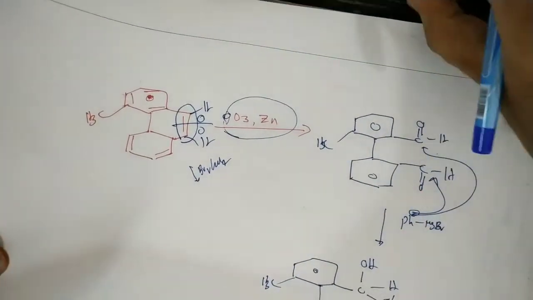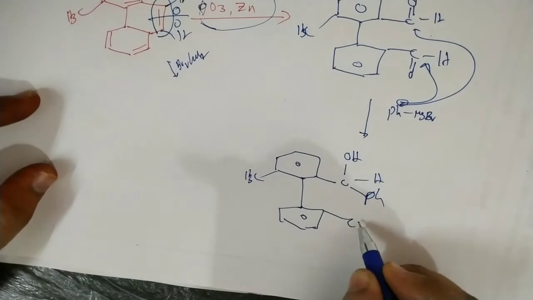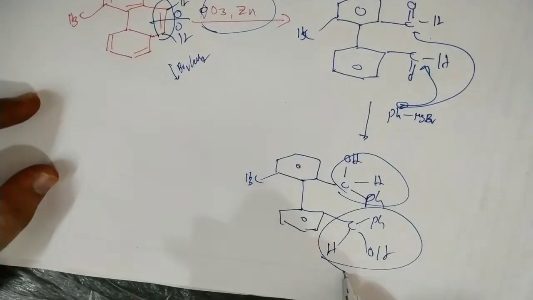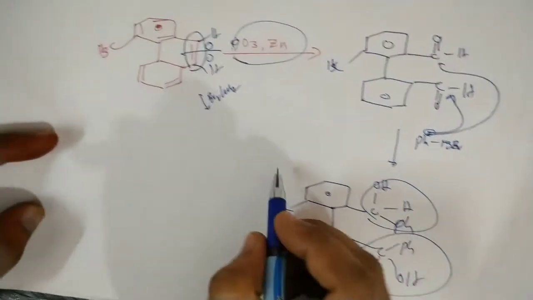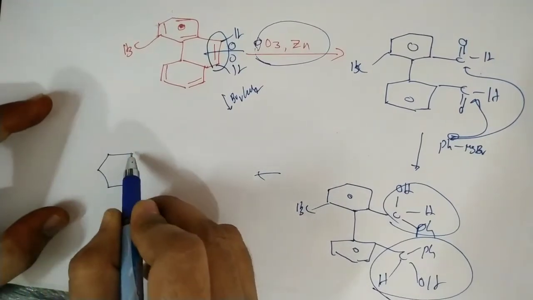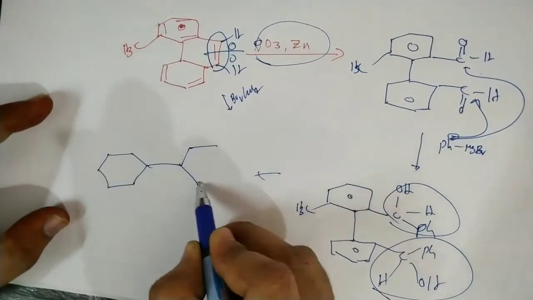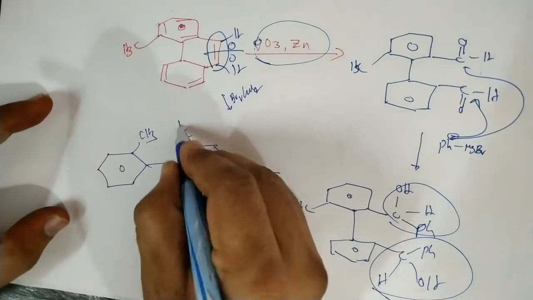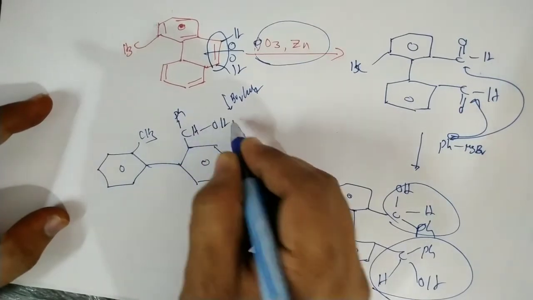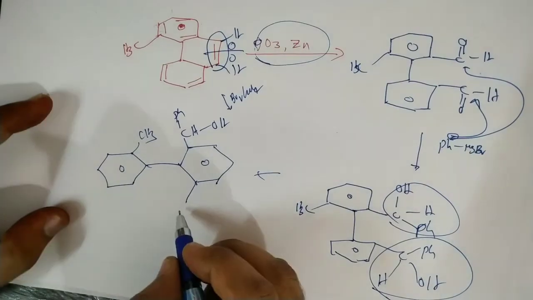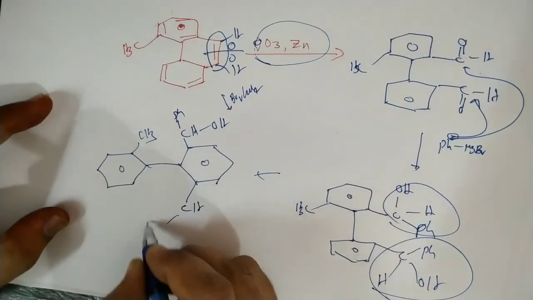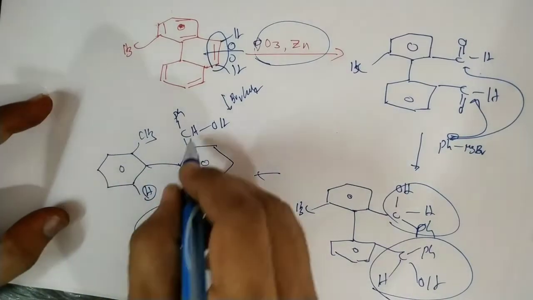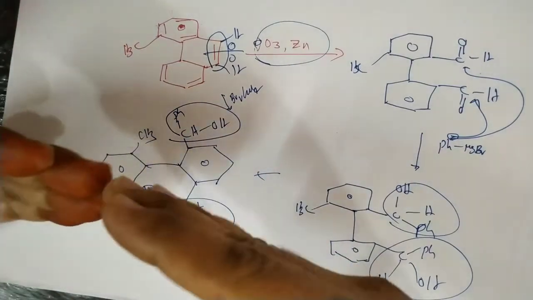So next in this case, C, phenyl, hydrogen, and this is the OH. So it is a very bulky group. Because of the repulsions, it exists in a non-planar shape, which is nothing but atrope isomerism. Here CH3, here Ph, H and OH, and on the other side CH, Ph and OH. Even though hydrogen is a smaller atom, the other groups are very bulky. So because of the bulky groups, it exists like this.